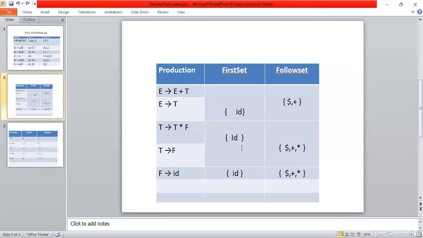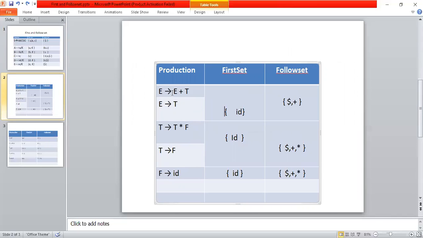Now we'll see one more example. Here I have the productions E tends to E plus T, E tends to T, T tends to T into F, T tends to F, F tends to ID. Observe carefully. For E I have two productions, and similarly for T also I have two productions, and for F I have only one. Now we'll calculate the first set for E.